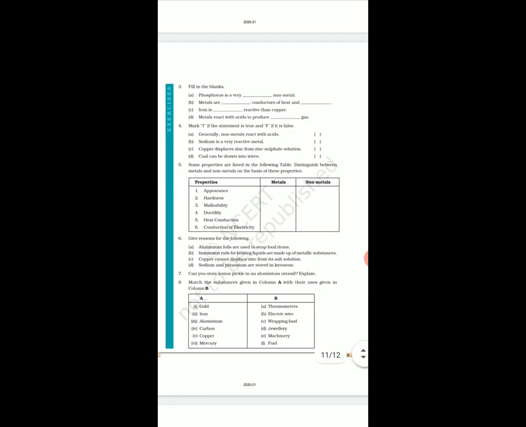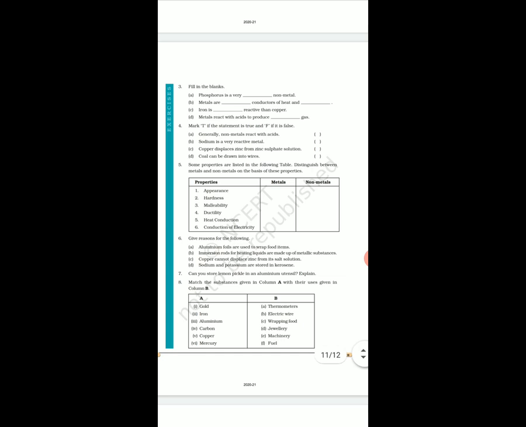Question number 3, it is fill in the blanks. In the first one, phosphorus is a very dash non-metal. What will come? Reactive. Yes, we have seen that phosphorus is a very reactive non-metal. Second, metals are dash conductors of heat and dash. Metals are good conductors of heat and electricity.